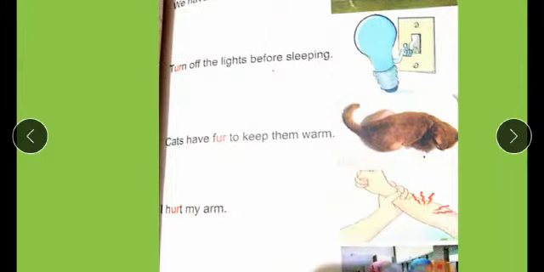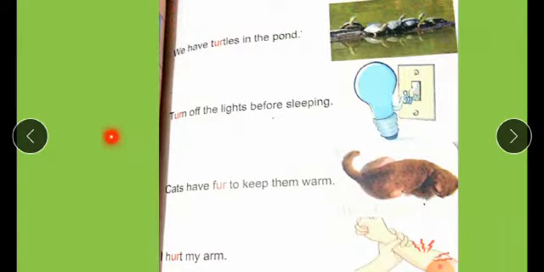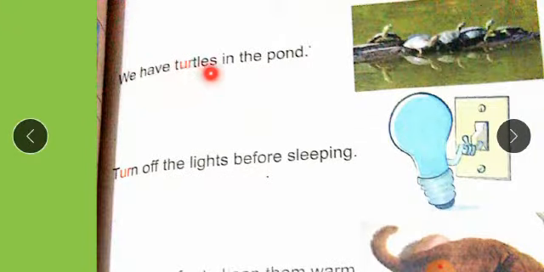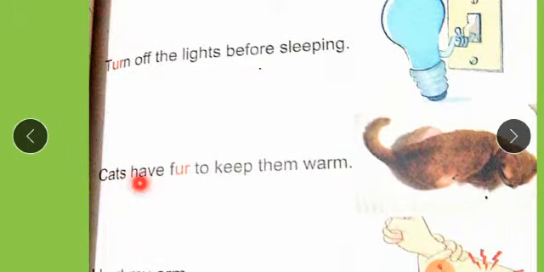Students, open your book on page 51. Let's read some sentences in which we get words having the sound. We have turtles in the pond. Turn off the lights before sleeping. Cats have fur to keep them warm. This is fur.